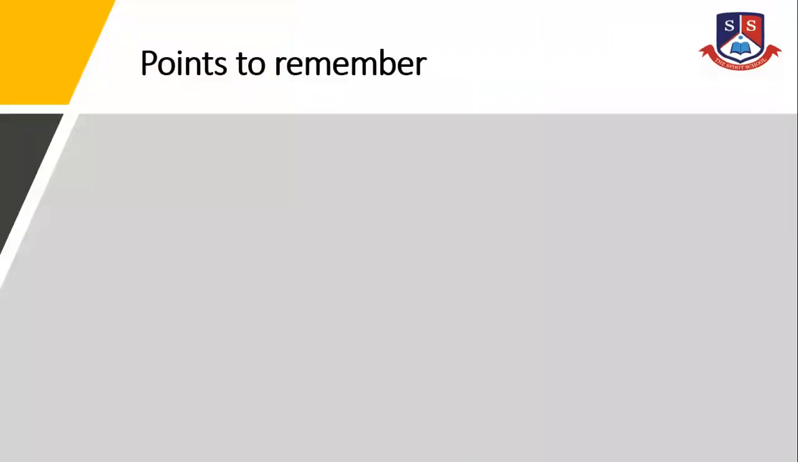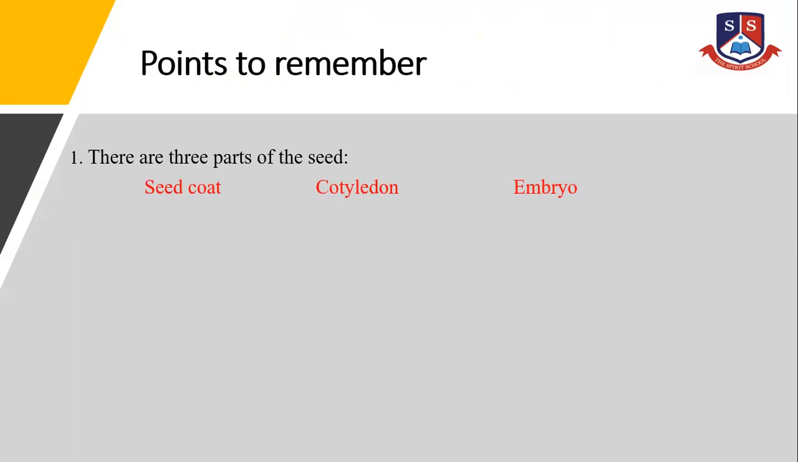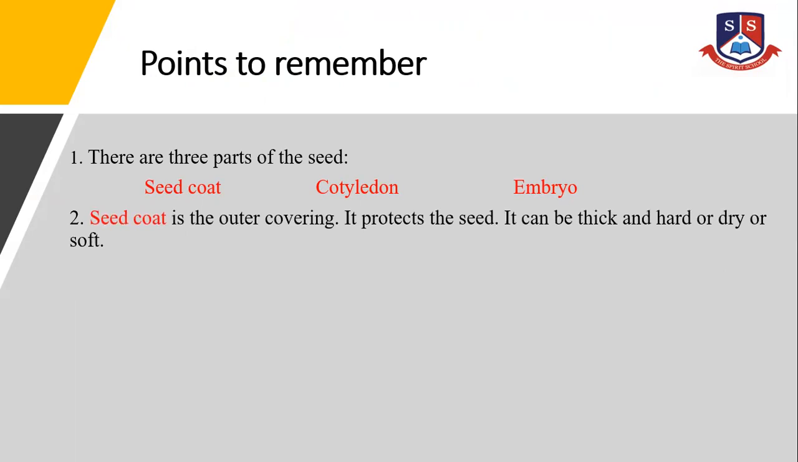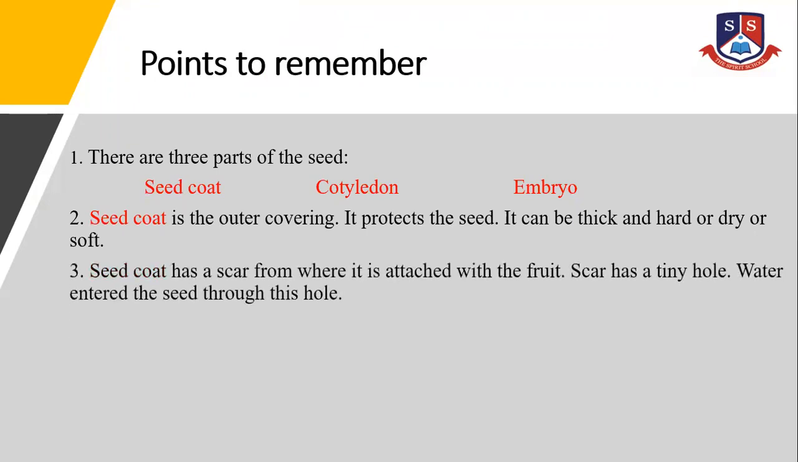Points to remember. There are three parts of the seed: seed coat, cotyledon, and embryo. Seed coat is the outer covering of the seed. It protects the seed. It can be thick and hard or thin and soft. Seed coat has a scar from where it is attached with the fruit. Scar has a tiny hole. Water enters the seed through this hole.